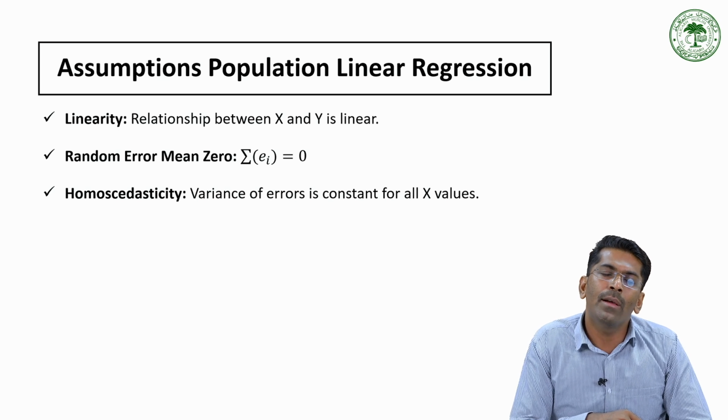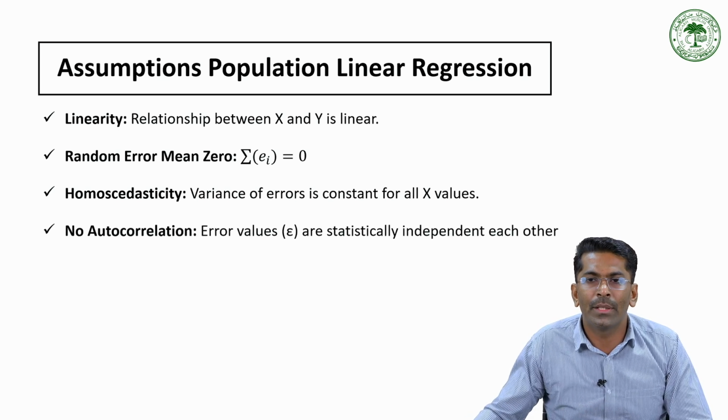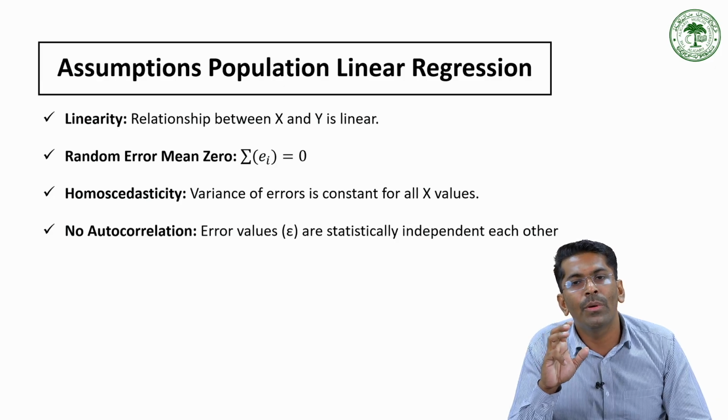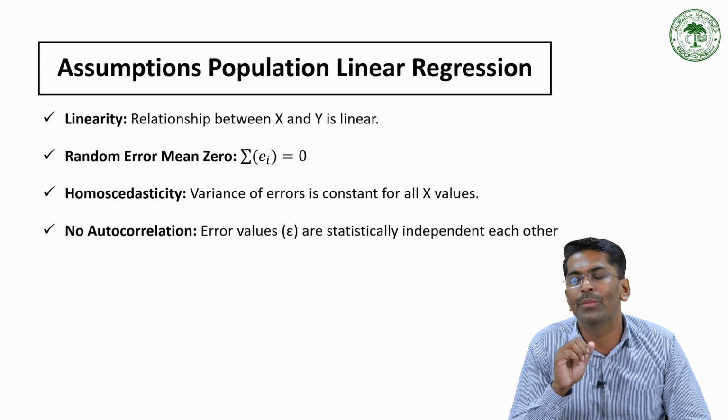So we are assuming homoscedasticity. Then the fourth one is no autocorrelation. That means the error terms should be independent of each other. That is, the error for one observation should not depend on or predict the error for another observation.